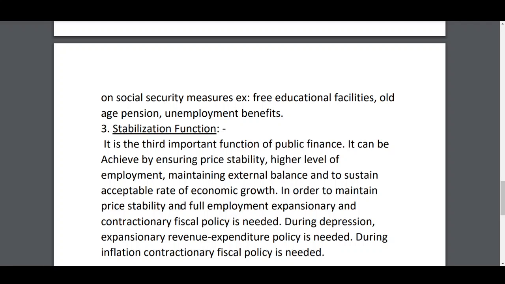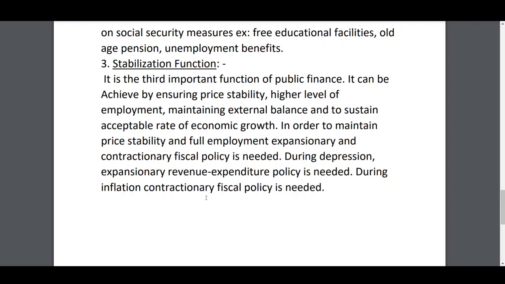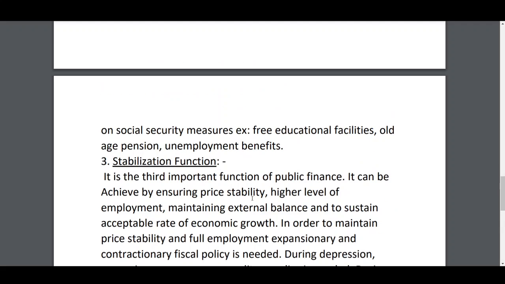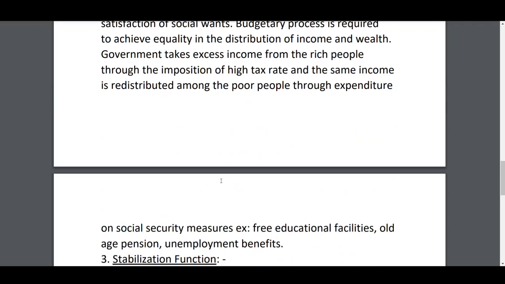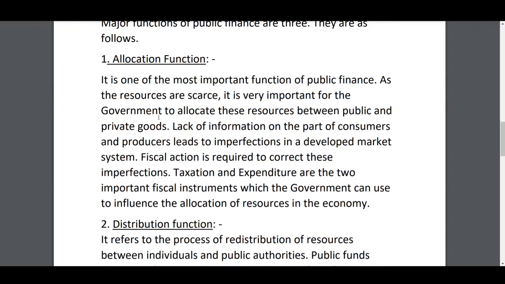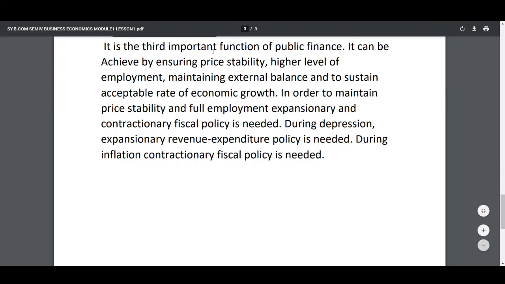So in order to maintain price stability and full employment, what is the government using? Public finance uses expansionary and contractionary fiscal policy. During depression, the government will use an expansionary revenue and expenditure policy, and during inflation, the government will use a contractionary fiscal policy. In this way, these are the three main functions of public finance. The first one we studied was the allocation function, the second the distribution function, and the third the stabilization function.